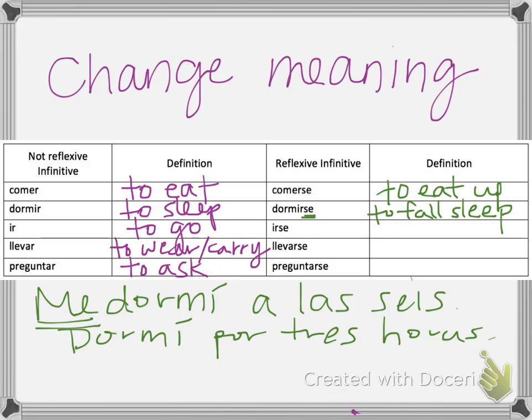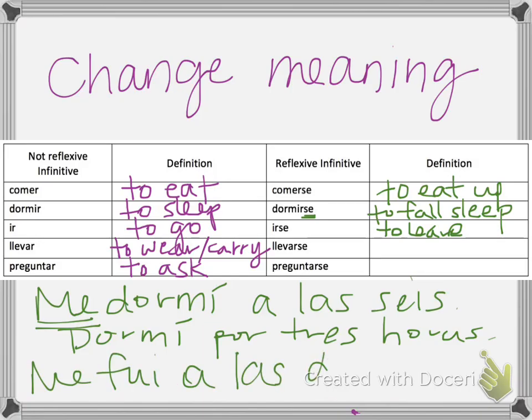Here we have ir, to go, or we have irse, which is to leave or go away. So you could say me fui a las 2. I left at 2, as opposed to fui a las 2. I went at 2. So very similar, but you can use this reflexively. It's actually very common to see it with the me.